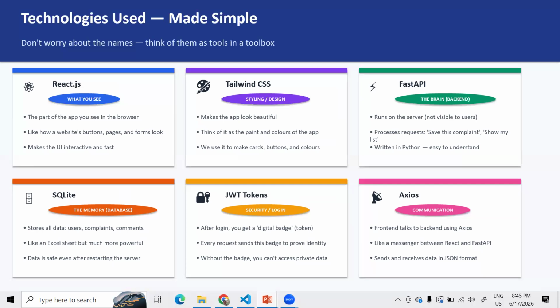And coming to how I'm building this and what are the technologies I am using for this product: I am using React.js and Tailwind CSS and FastAPI and SQLite and JWT tokens and Axios. Why am I using all these technologies? Whatever front end you have observed is built by Tailwind CSS and HTML. Superb. But why am I using React.js? Wherever the submit button kind of buttons are there, that is built by using React.js.